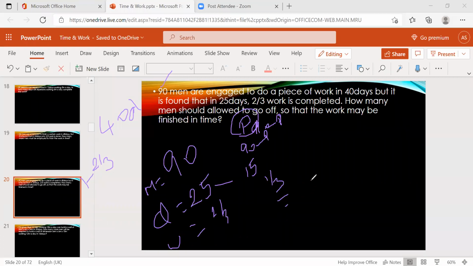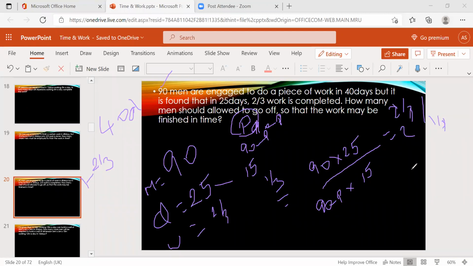సో వాట్స్ ద ఫార్ములా, 90 into 25 by (90 minus p) into 15 equal to 2/3 by 1/3. So 3 get cancelled. It's nothing but 2, right?